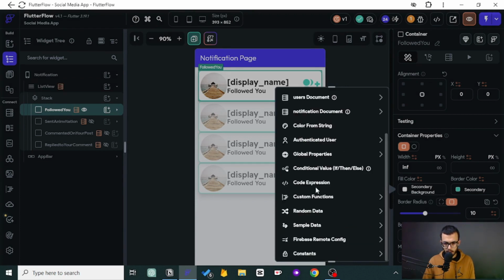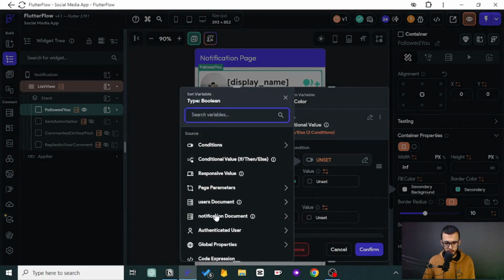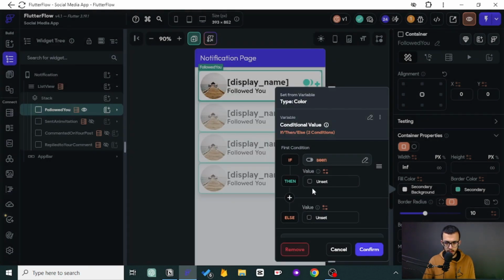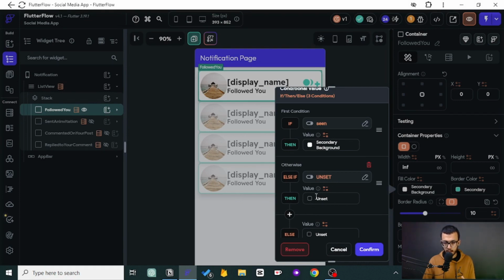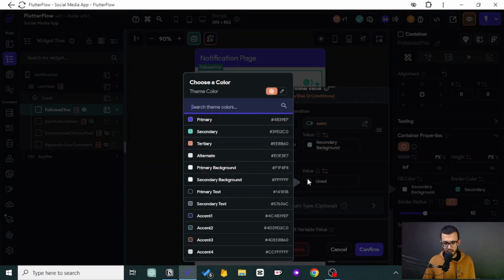If the notification was seen, then it should stay secondary. Else, you could add another else if it is not seen, but we have only two options, either seen or not seen, so there is no need. We can keep it here in else, right? If it is not seen, then we want something like a gray.